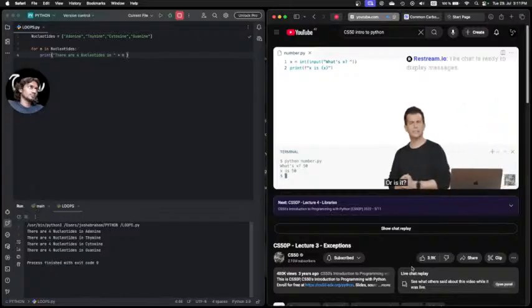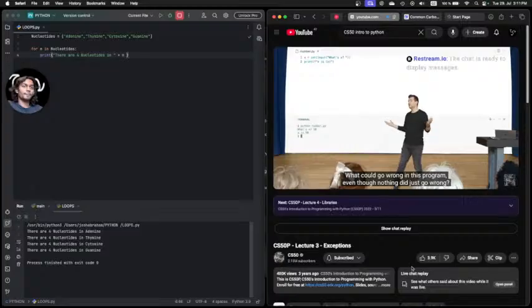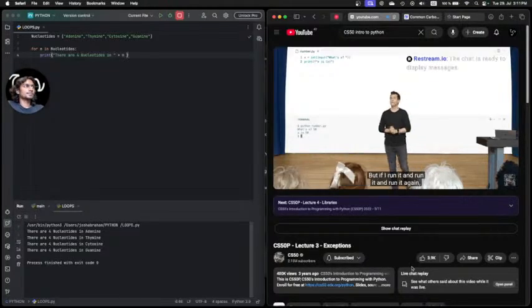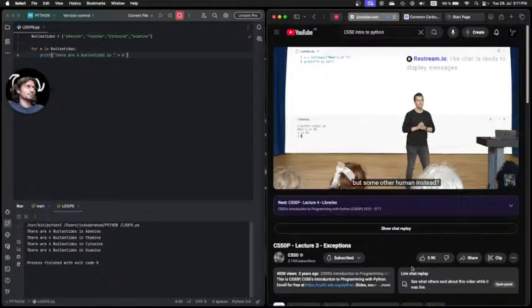Or is it? What could go wrong in this program, even though nothing did just go wrong? But if I run it and run it and run it again, during the running of my program, what could still go wrong, especially if I'm not the human interacting with it, but some other human instead? Any volunteers here for this one? What could go wrong, and in what way is this program not really correct, even though at first glance it seems so?